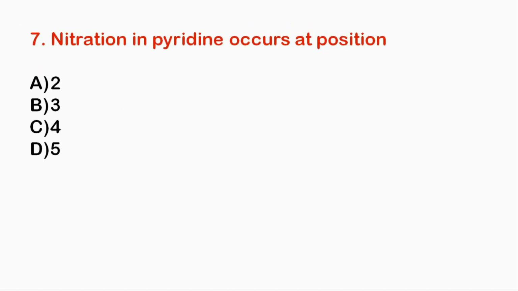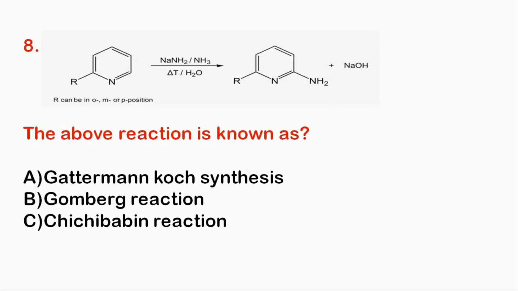Next question. Nitration in pyridine occurs at position number 2, 3, 4, 5. So our correct option for this question is option number B, 3, because electrophilic substitution in pyridine occurs at position number 3. Next question. The above reaction is known as Gattermann-Koch synthesis, Gomberg reaction, Chichibabin reaction. So our correct option is option number C, Chichibabin reaction, because the reagent we are using here is used in Chichibabin reaction, and the addition of NH2 group occurs.